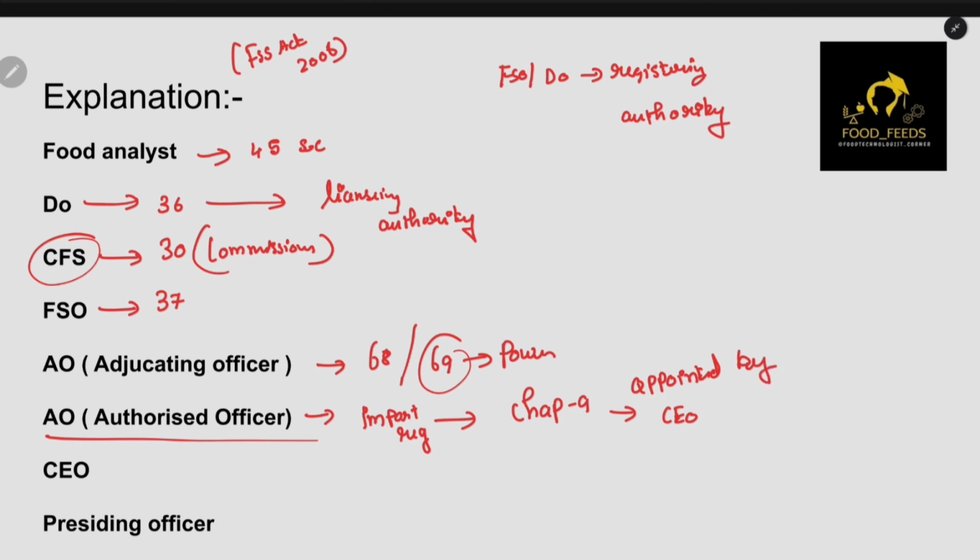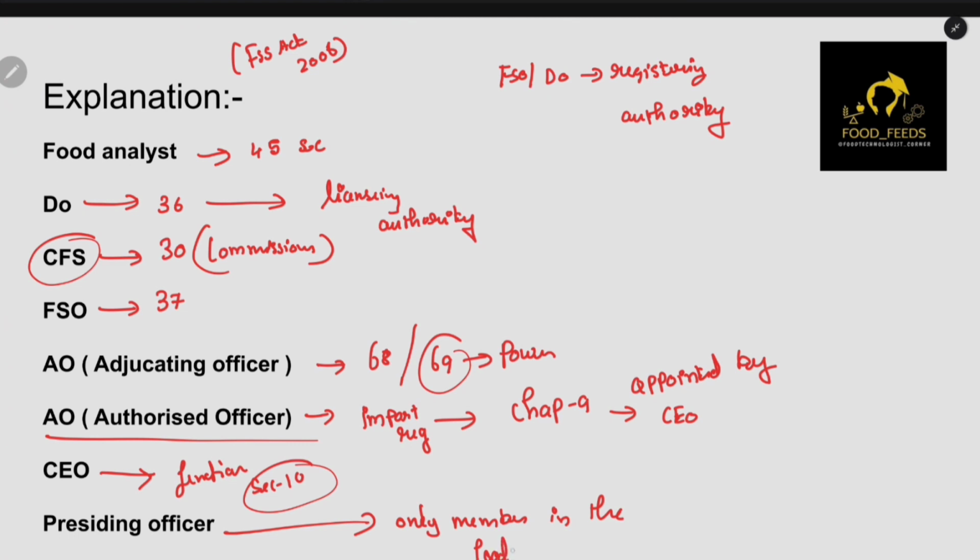Then let's see which section it will come under. So the function of CEO has been mentioned in section 10. Okay, and finally presiding officer. First of all, who is presiding officer? Presiding officer is nothing but one and only member in the Food Safety Appellate Tribunal.